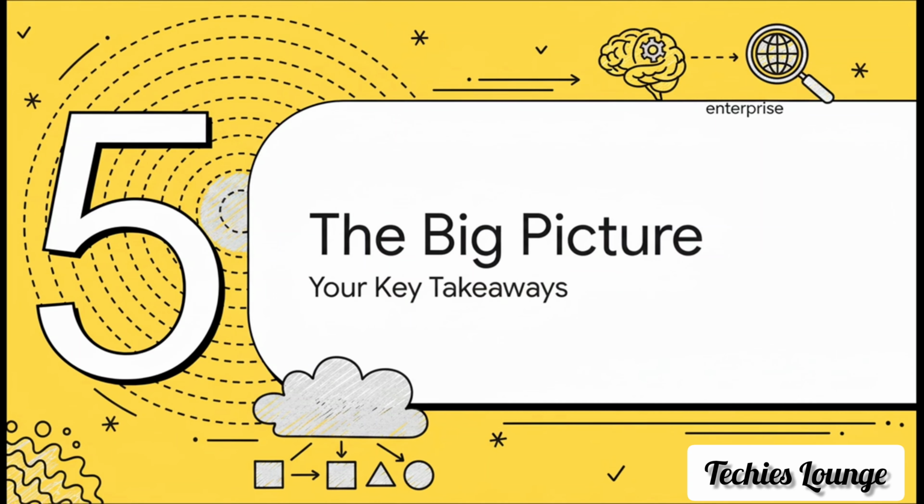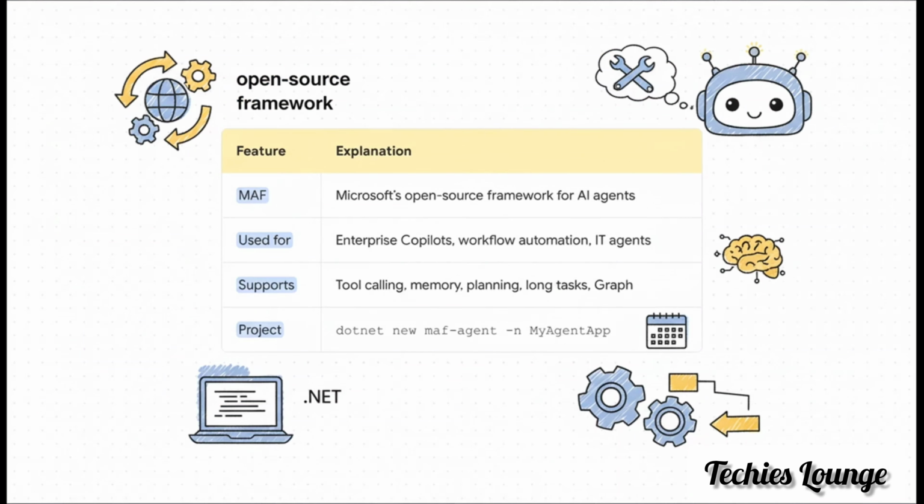Okay, we have covered a ton of ground. Let's just zoom out for a second and nail down the key takeaways from all this. So here it is, all in one spot. MAF is Microsoft's open source framework for building AI agents that actually do things. It's perfect for creating those custom enterprise copilots and for heavy-duty automation. It's packed with features like tool calling and memory, and you can get a project started with a simple .NET new command.